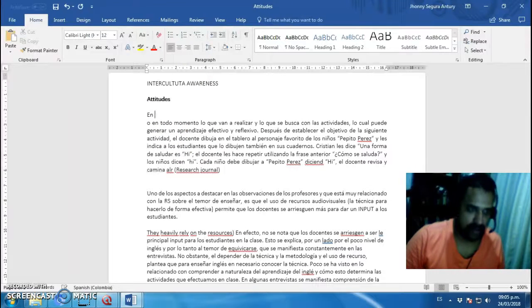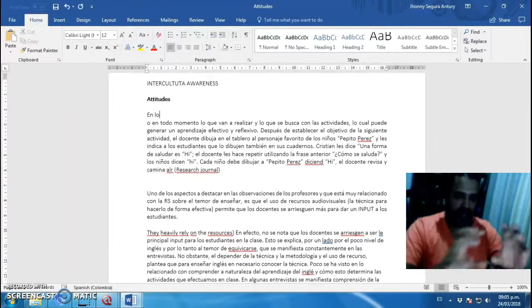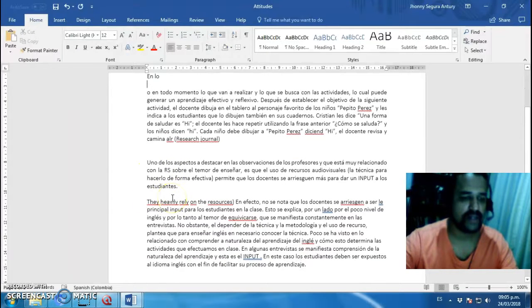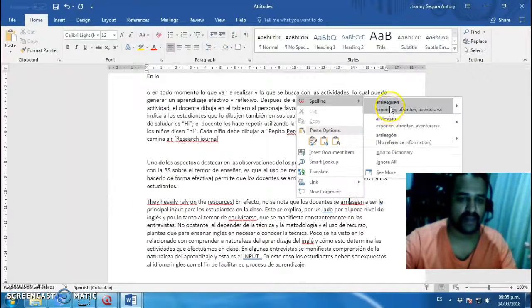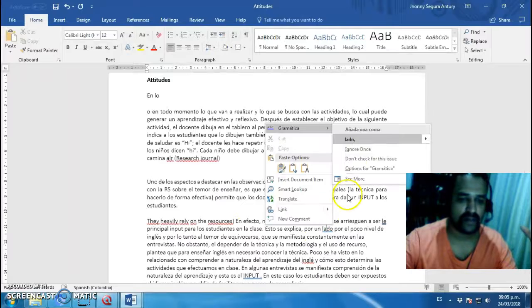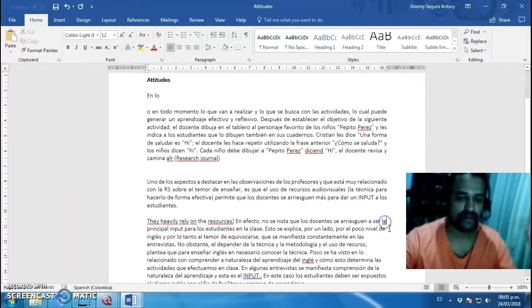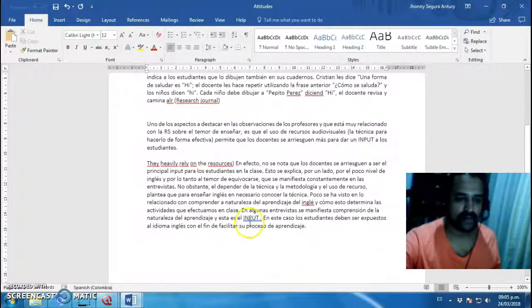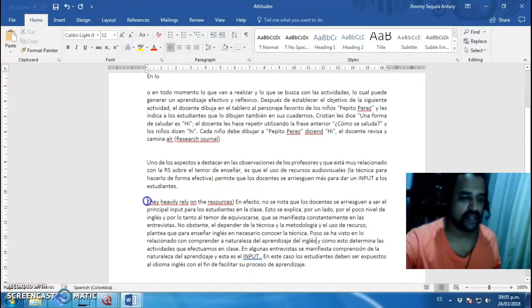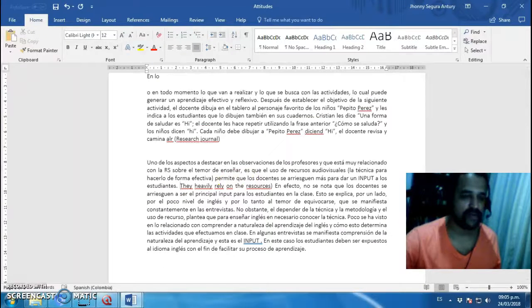Like I say, over here you will find several things, so you can read and start finding interesting things of what you read. So in this case, once you have that, you just can read and see what is useful and what is not, and start analyzing. Yeah, so you read in this case that they show that one of the most important things is that they rely heavily on resources, which gives more confidence at the moment of teaching English.